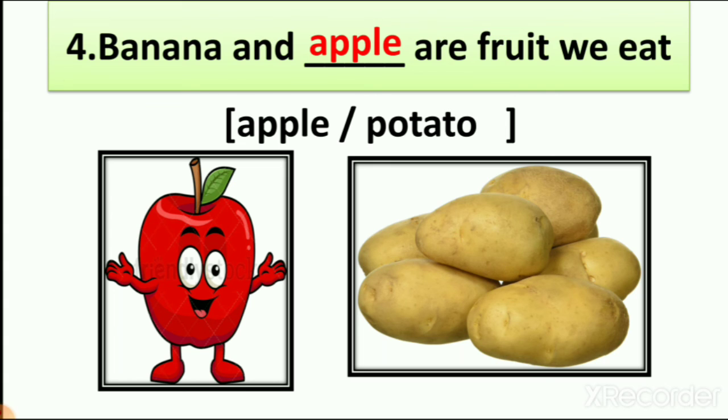So banana and apple are fruit we eat, while potato is a stem of the plant and it is vegetable which we eat. We make potato chips also, right? So potato is vegetable while apple is fruit we eat.